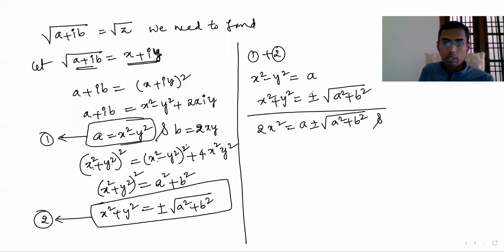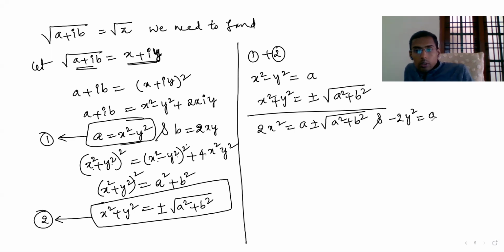And subtract. If you subtract, what are you going to get? Subtract: minus 2y square equal to a minus or plus under root of a square plus b square.